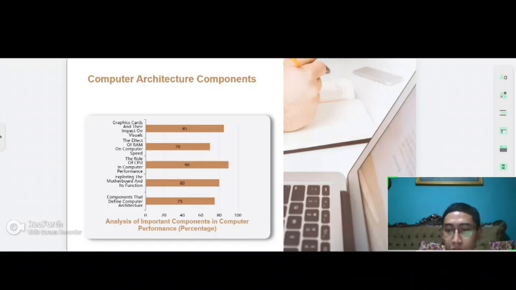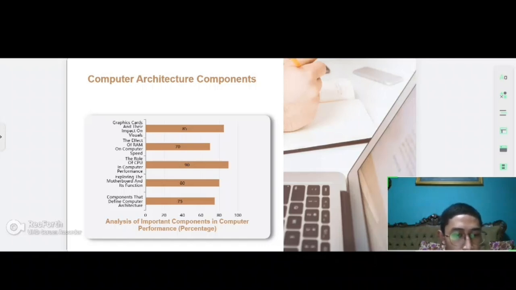The effect of RAM on computer speed, 70%. The role of GPU in computer performance is 90%. Exploring the motherboard and its function, 80%.